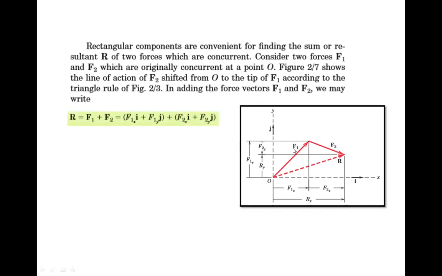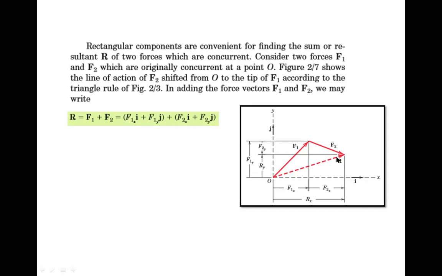Likewise, now again F1 is an inclined force. It is not in the x or y direction, it is in some random direction. So it will give two components, F1x and F1y. For the vector, we can take F1x i plus F1y j. Similarly for F2, that is F2x i plus F2y j.